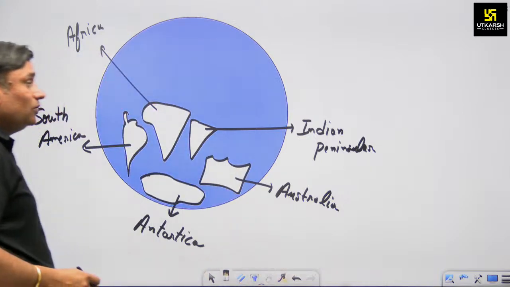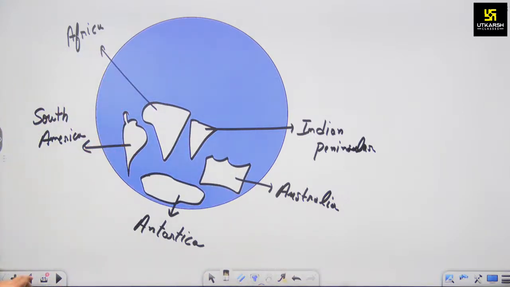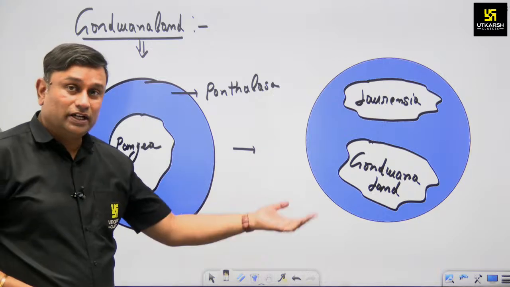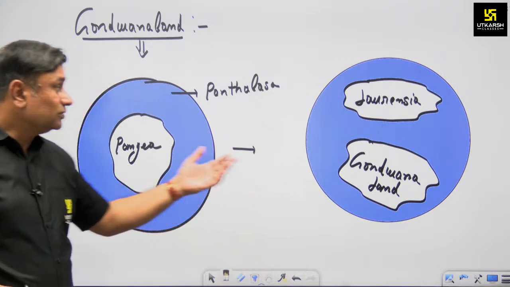All these landmasses are part of Gondwana land, and Gondwana and Laurentia are also part of Pangaea,